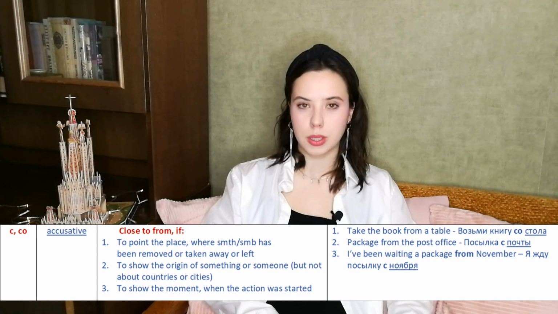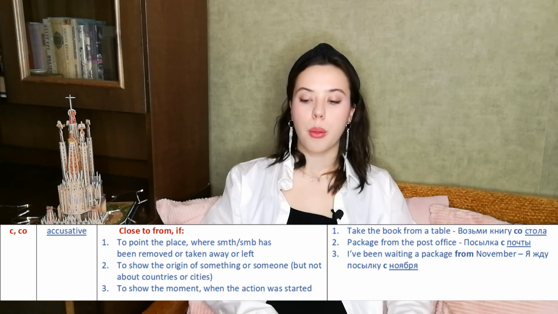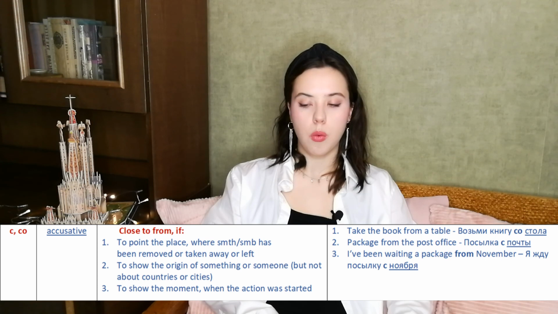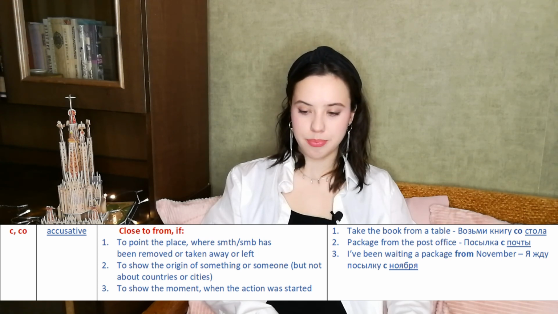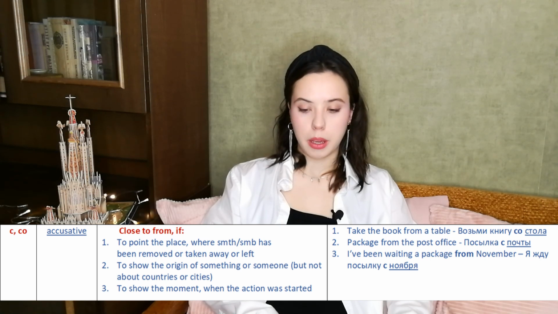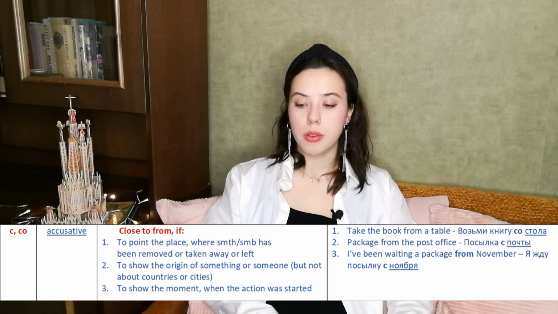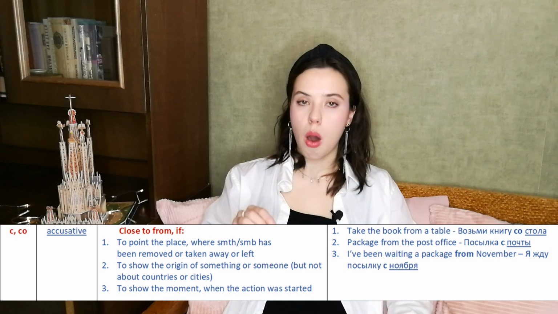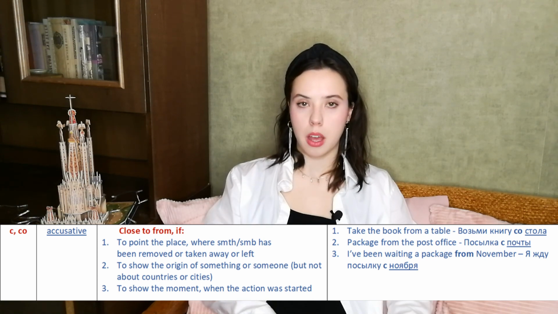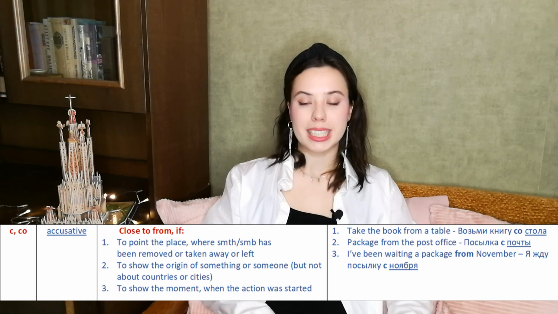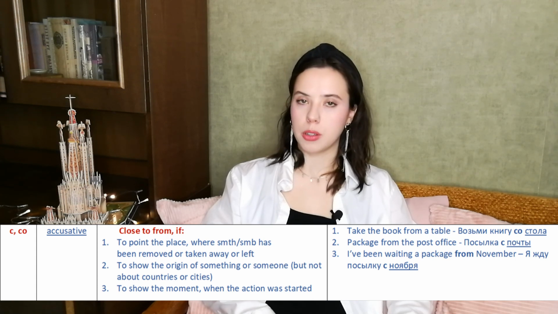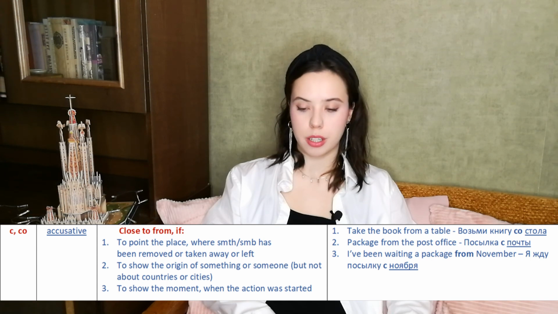So do not use with countries or cities. For example, package from the post office. Посылка с почты. Alright? And the last meaning will be to show the moment when the action was started. For example, I've been waiting for a package since November. So we know the time when it was started. Я жду посылку с ноября, we will say in Russian.